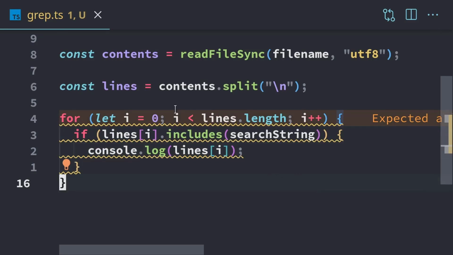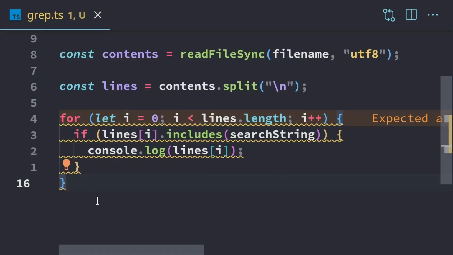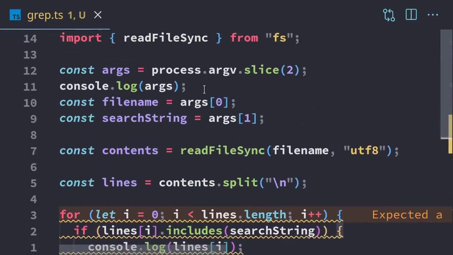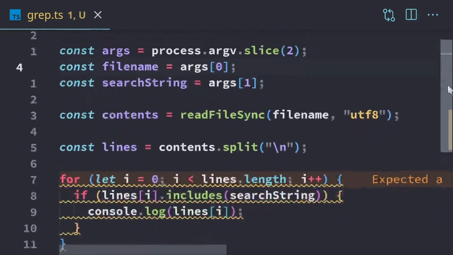So we are getting a warning here. We can just safely ignore this because we haven't covered it yet, and we'll be covering that in a few more videos. But for now, we'll ignore it because it just wants us to use a more modern version of this loop, and we will be using modern versions almost exclusively later on in the course. But for now, we'll just use the old C-style loop. There's one more thing that I want to do, I want to remove this console.log, and that should do it for our program.